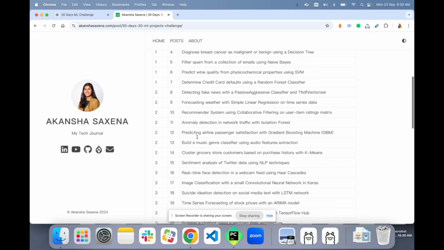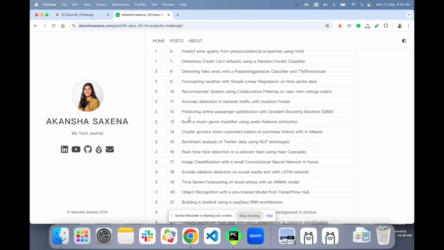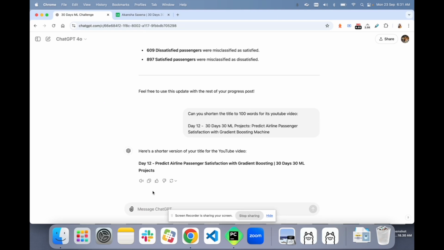So let's start solving. I'm on the page where I have the list of all the 30 problems. Let's get problem number 13, and the title is build a music genre classifier using audio feature extraction. Again, I guess we have solved so many classification type problems. Today also it is going to be a classification type problem. The flow is going to be the same.